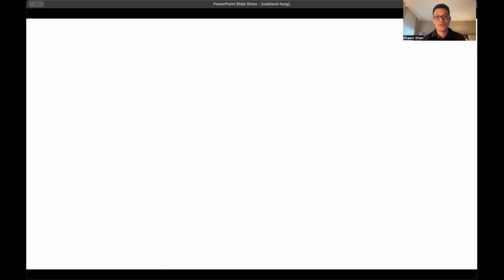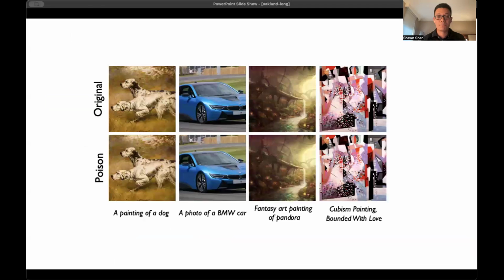Now let me show you some results. These are before and after images after applying Nightshade. On top, we have original images from the clean datasets, and on the bottom row are the poison images, with perturbation added. If you zoom into this picture, you'll see there are some small changes, especially if you look at some of the clear paints, for example here on the car. And again, we make sure the prompts of these images are still the same as the prompt for the original image.